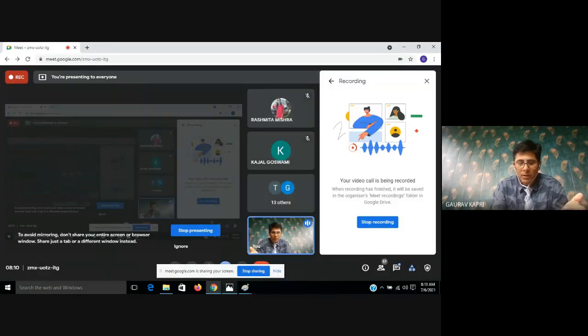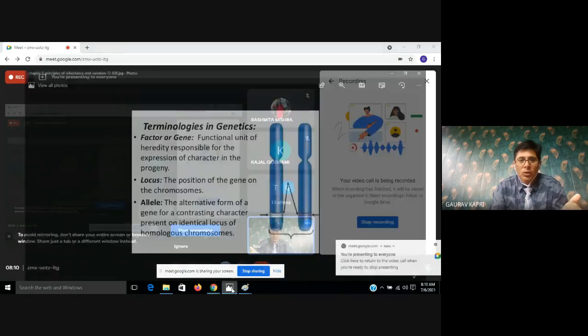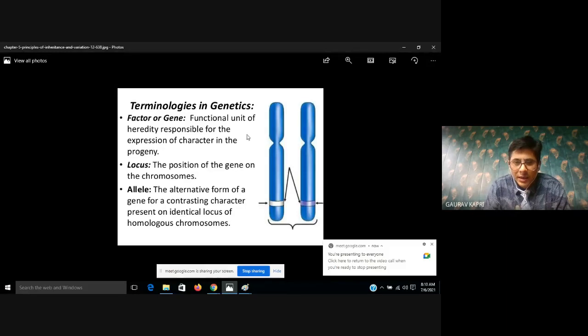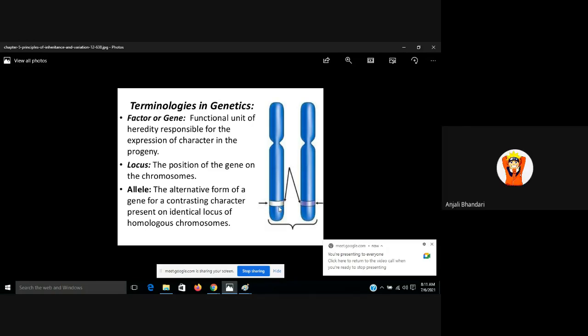Okay, now I am coming once again. So what is locus? The position of a gene on the chromosome. Here in the bluish picture you can see that there are two chromosomes. And what is the position? This position is called the locus. Understood? Yes, sir.